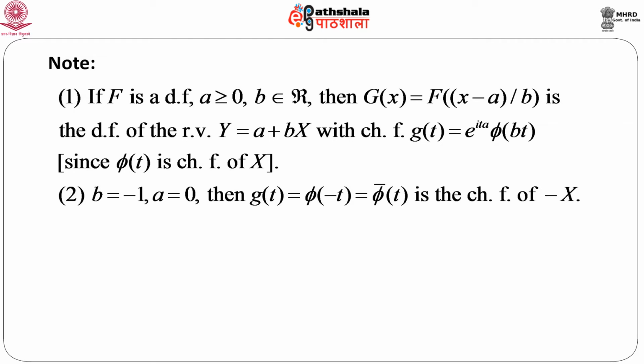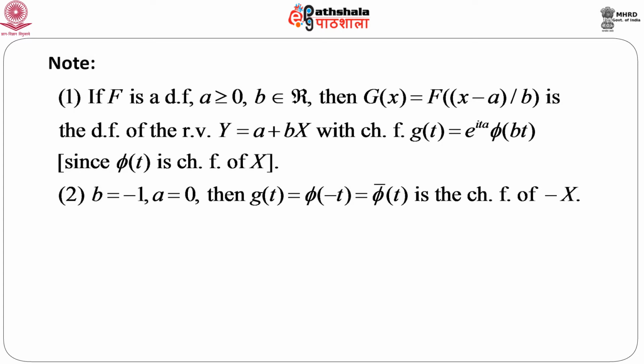The characteristic function of this random variable y is given by g(t), which is e to the power i t a times phi of b t. If we calculate the expectation of e to the power i t y, which is nothing but the characteristic function of y, we can immediately write the expectation of e to the power i (a plus b x). If we expand that, we get e to the power i t a times the expectation of e to the power i b t x. If we replace t by b t, this is nothing but the characteristic function of x, only with t replaced by b t.